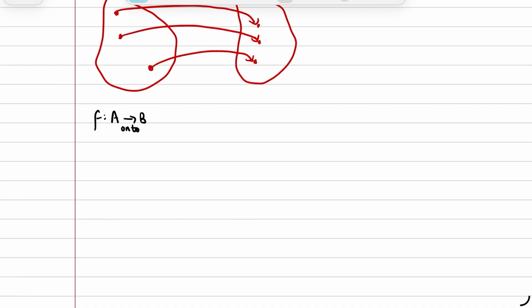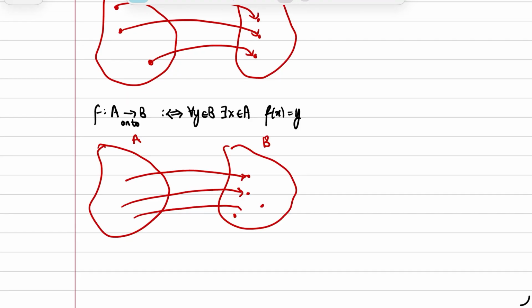Another important idea is the concept of a function being onto. Again, the definition just says something that looks a little complicated, but at its core, it's saying the following. Every single object in B, as you notice every single point, is mapped by some object in A. That means that for any object in B, there is a corresponding input in A. If a function is both one-to-one and onto, we say it is bijective. And this is the core of what we're going to explore now, entering cardinality.